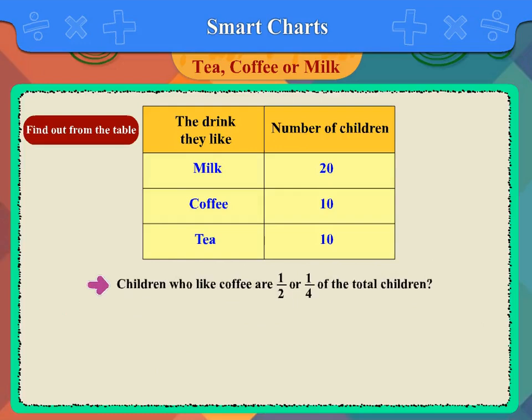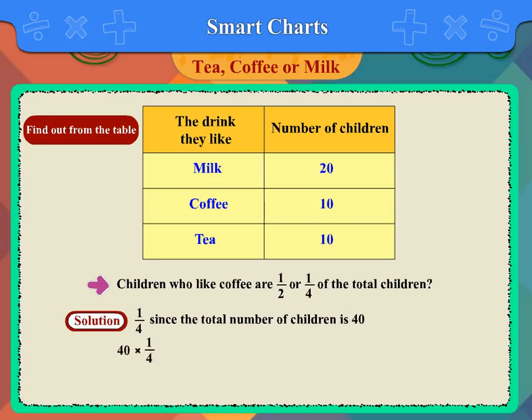Second question. Children who like coffee are 1/2 or 1/4 of the total children. Solution: 1/4. Since the total number of children is 40 and if 40 is multiplied by 1/4, we get 10, which indicates the number of children who like coffee.